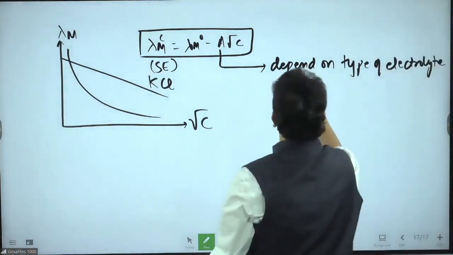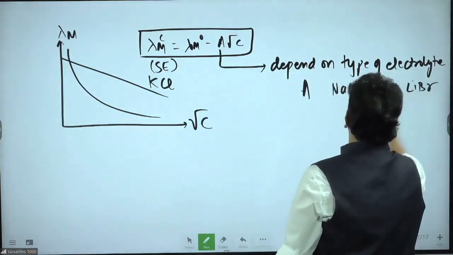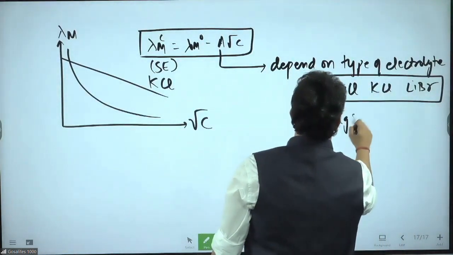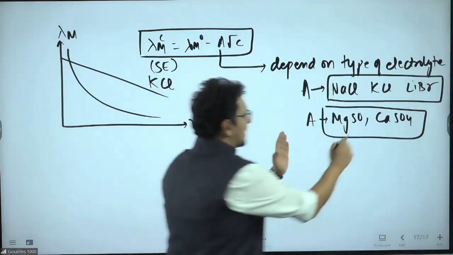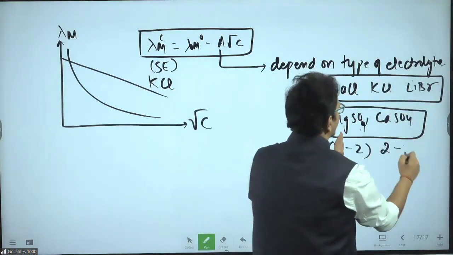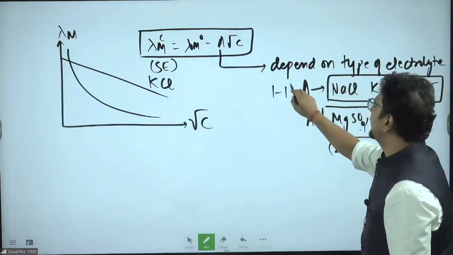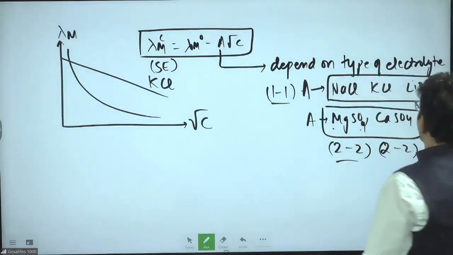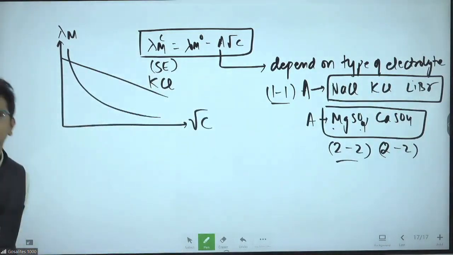For example, the value of A for NaCl, KCl, LiBr, etc. are all the same. The value of A for MgSO4, CaSO4, etc. is also the same. Why, sir? Check properly. Mg2+ SO4 2-, 2-2 type; calcium 2+ SO4 2-, 2-2 type. NaCl, KCl, LiBr, all of them are 1-1 type. So if the charge of cation and the charge of anion are the same, the value of A will be the same.